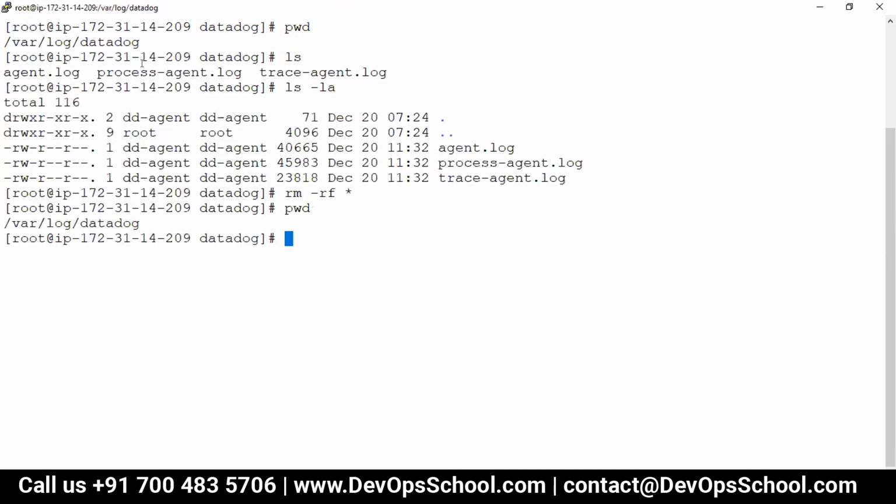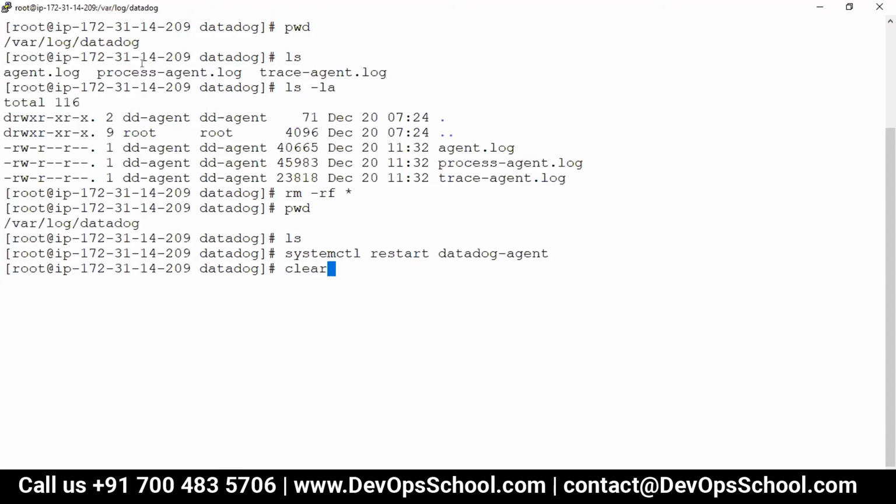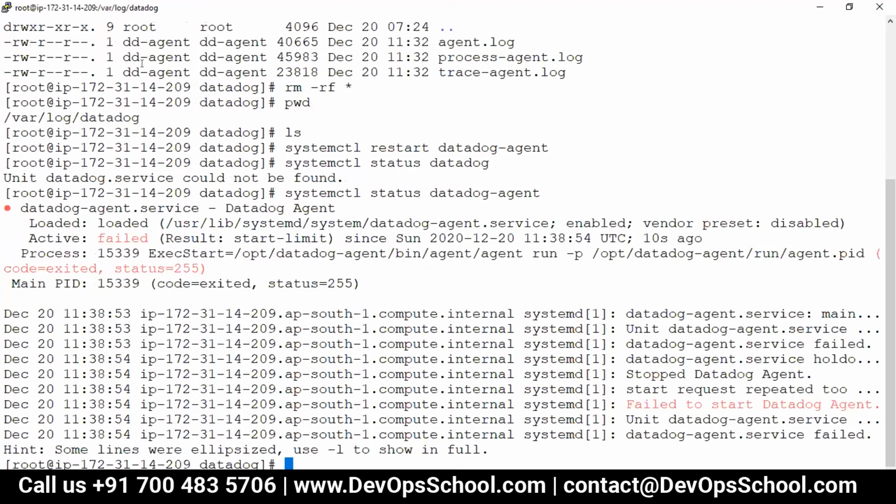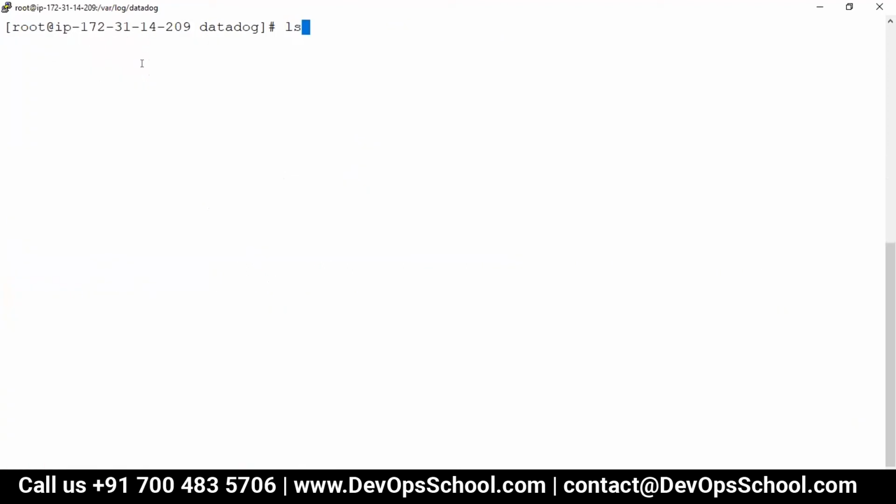Okay, can I see the status? Spelling mistake here. Can I see the status? It's failed. So now can I see the fresh log? It has not been generated so far. Can I start it one more?